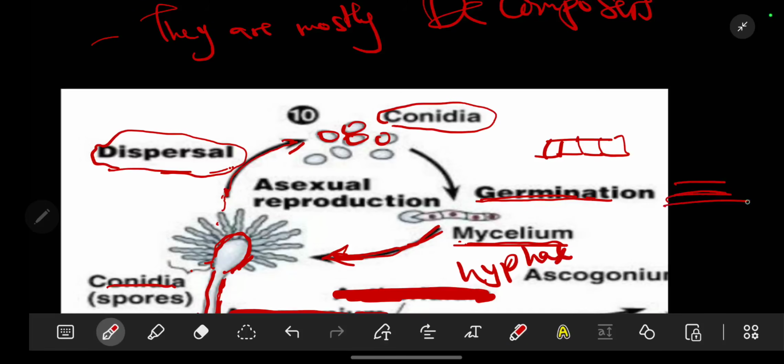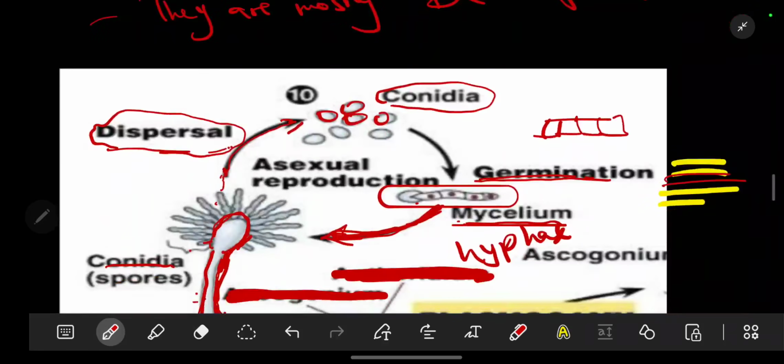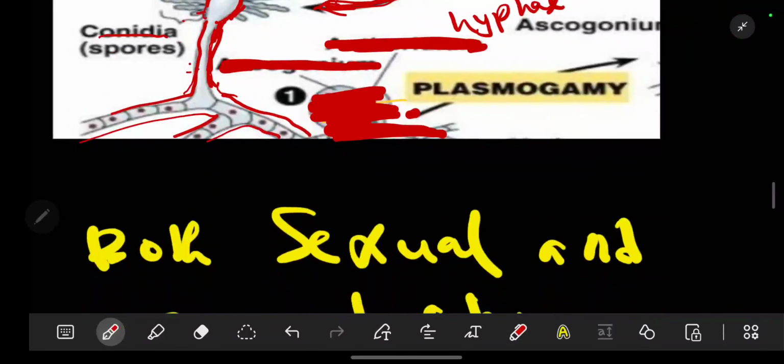Hyphae is one strand. When they come as a group, they form what we call a mycelium. So this mycelium contains a lot of hyphae bonded together. Then from there, they will grow and become the Ascomycete itself. So that is it for asexual reproduction.